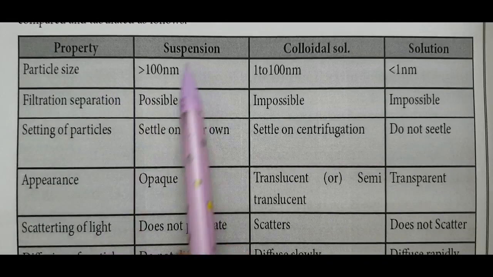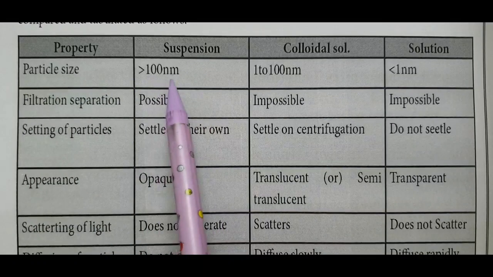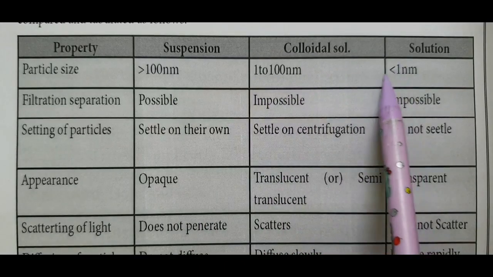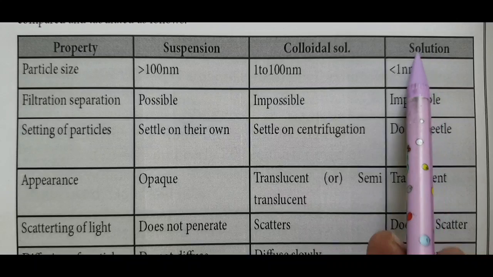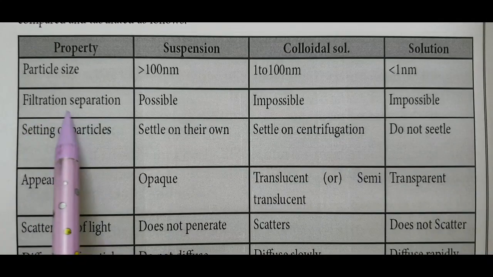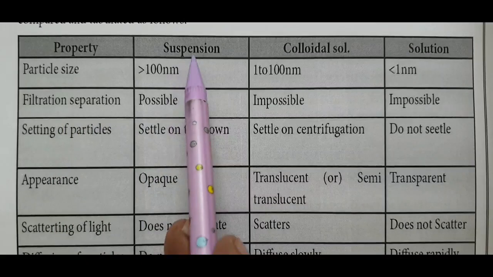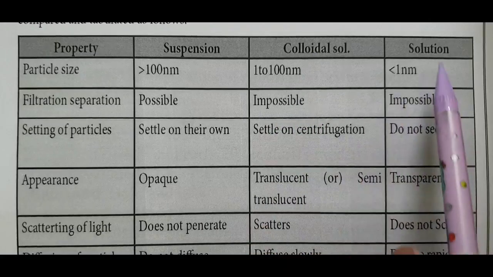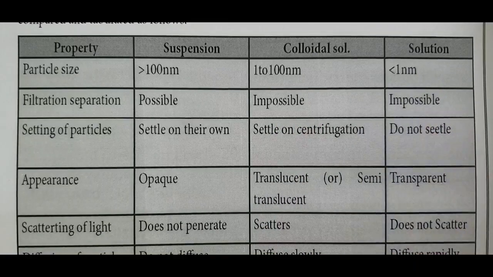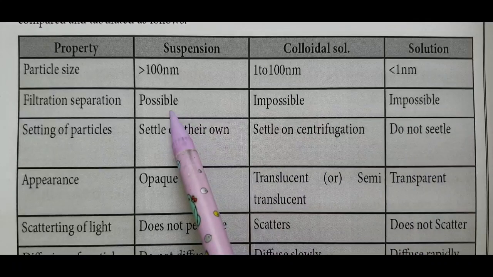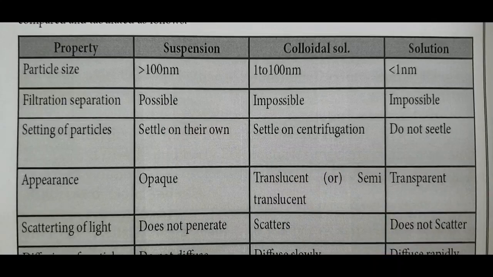Particle size: suspension, greater than 100 nanometer. For colloidal particles, 1 to 100 nanometer. Less than 1 nanometer, a very small size of solute, in solution. Filtration, separation: filtration is possible in suspension, impossible in colloidal solution, and impossible in solution. We cannot separate the components present in this mixture. We can separate the solute from the suspension.